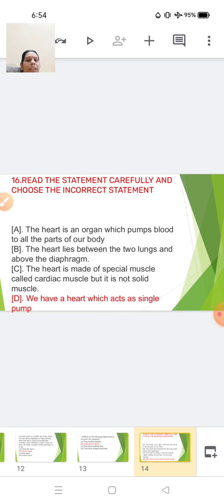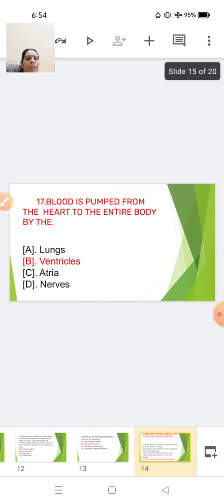Here again the statements are given and you have to look for the incorrect statement over here. First one, the heart is an organ which pumps blood to all the parts of our body. Second one, the heart lies between the two lungs and above the diaphragm. Third one, the heart is made of special muscles called the cardiac muscles, but it is not solid muscles. Fourth one, we have a heart which acts as a single pump. So here again your incorrect statement is your option D. We have a heart which acts as a single pump. This is the wrong statement.